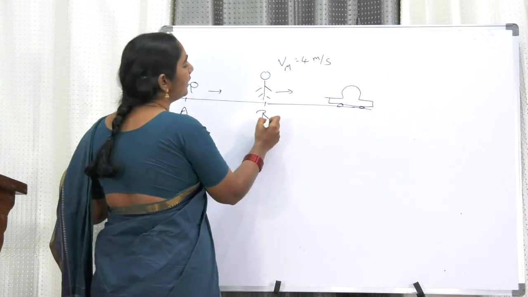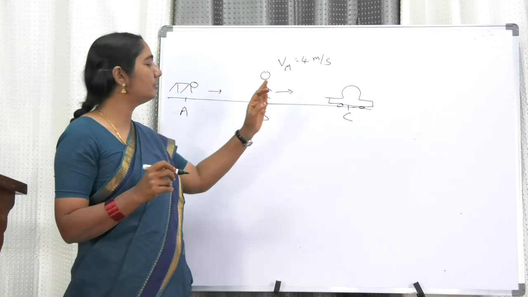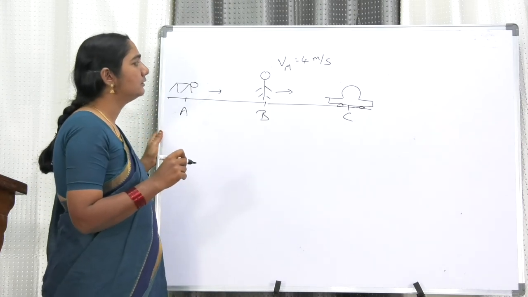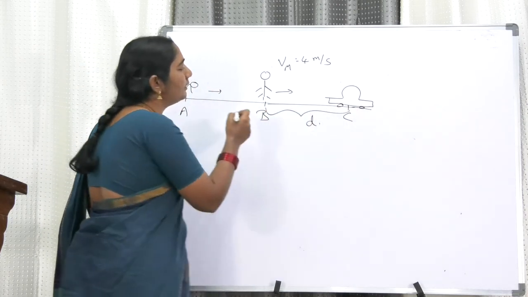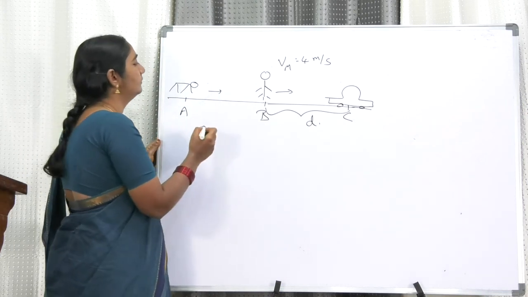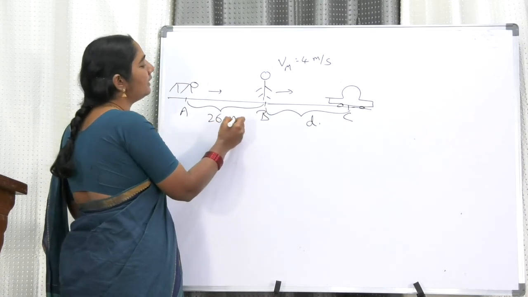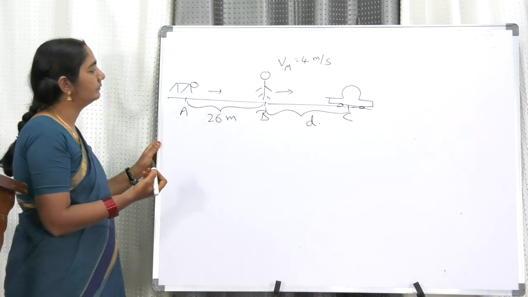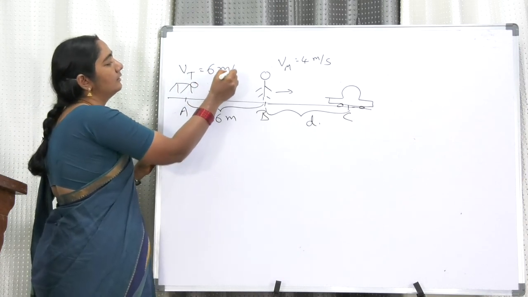Let the points be A, B and C. A is the position of the tiger, B the position of the man, C the position of the car. The car is away at a distance of d from the man. The tiger is 26 meters behind the tourist and running at 6 meters per second. Now the tiger is running with a speed of 6 meters per second.